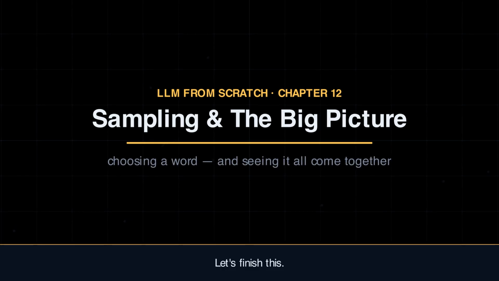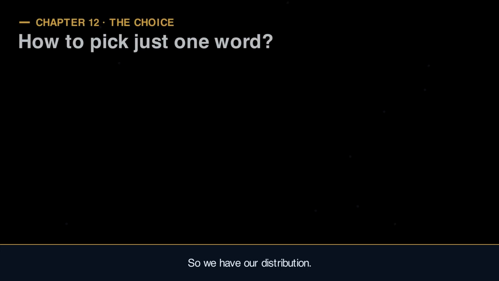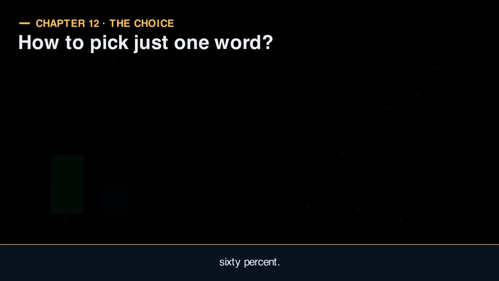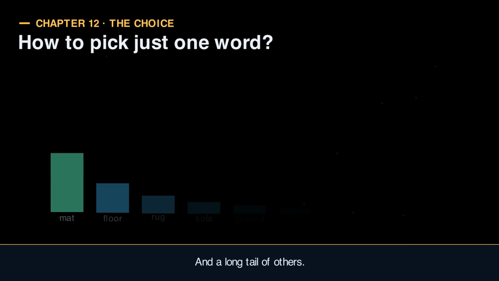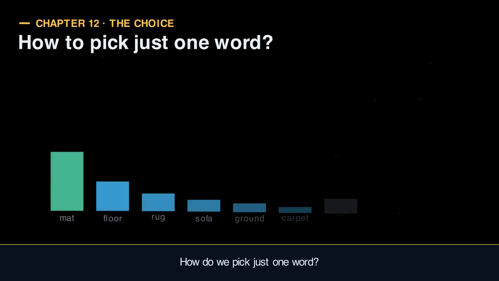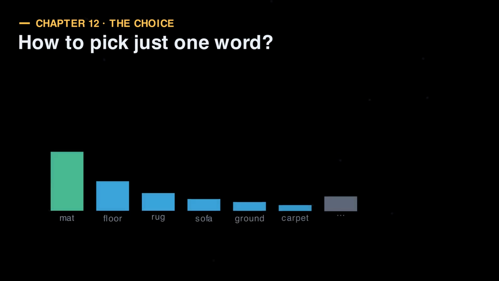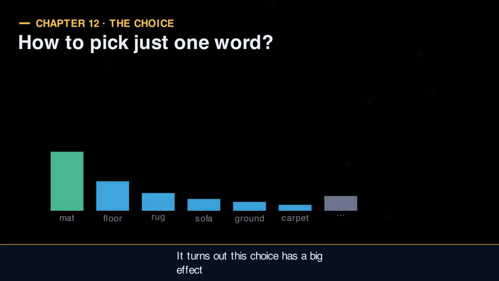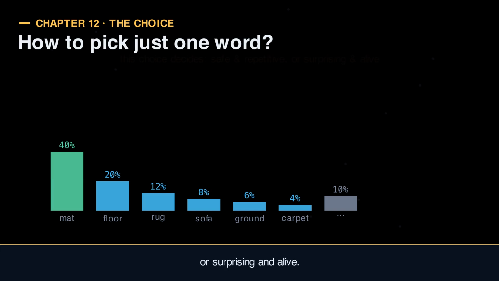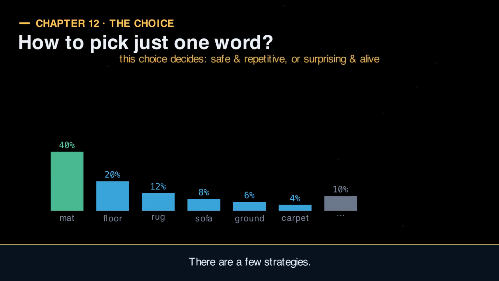Let's finish this. So we have our distribution, mat 60%, floor 20%, and a long tail of others. How do we pick just one word? It turns out this choice has a big effect on how the text feels, whether it is safe and repetitive or surprising and alive. There are a few strategies, let's meet them.